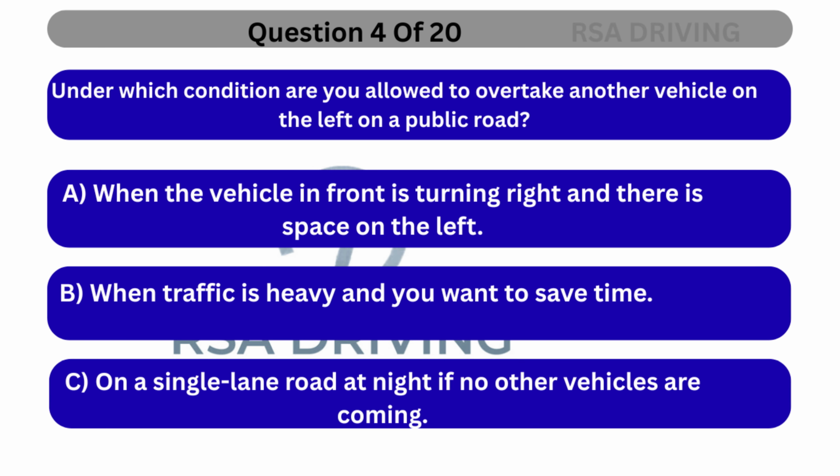Question 4. Under which condition are you allowed to overtake another vehicle on the left on a public road? A. When the vehicle in front is turning right and there is space on the left. B. When traffic is heavy and you want to save time. C. On a single-lane road at night if no other vehicles are coming.